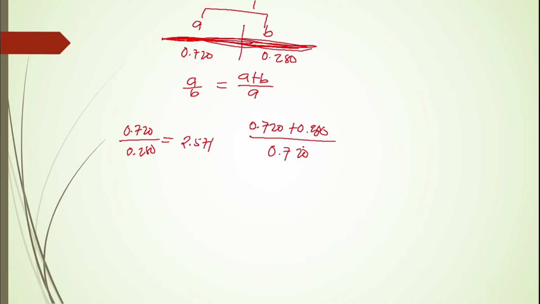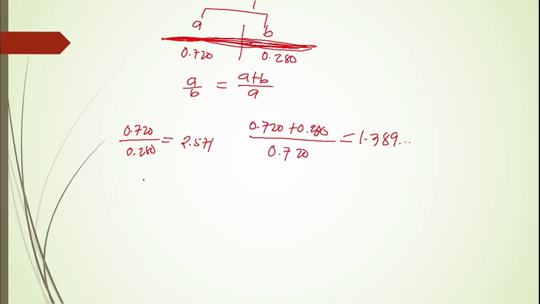So A plus B is 1, divided by 0.720, which is equal to 1.389 and so on.